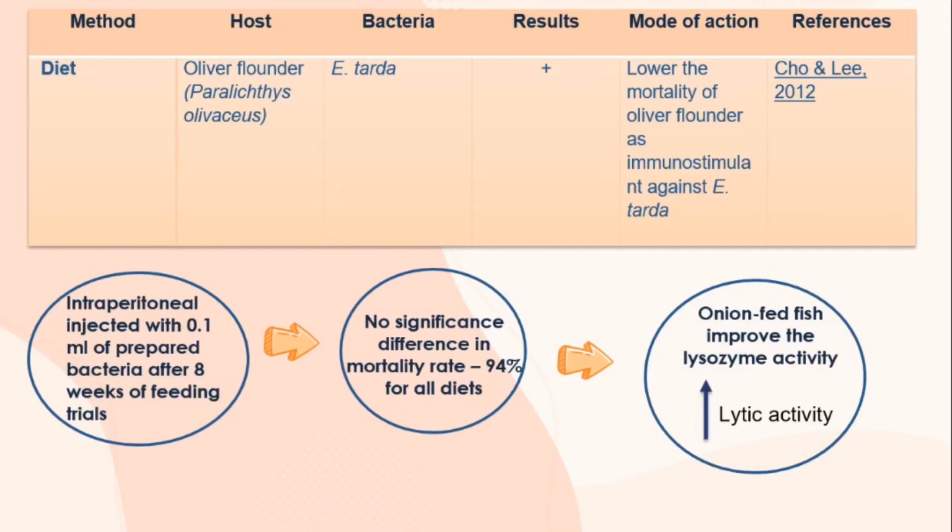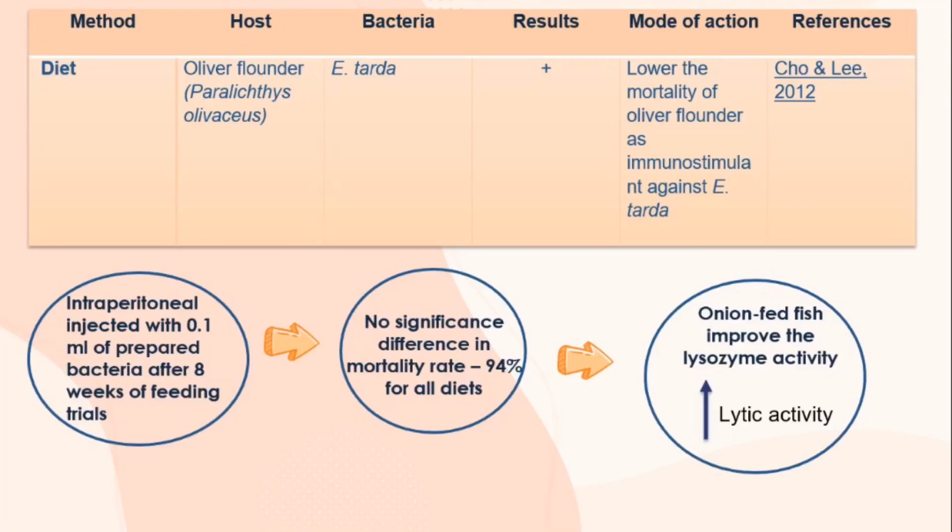Then, Cho and Lee studied onion powder formulated with fish meal in an olive flounder feeding trial. The fish were injected with bacteria after 8 weeks of feeding, and the outcome showed no significant difference in the mortality rate, as all of the diets consisted of 94%. Cho and Lee stated that lysozyme activity in the fish will improve, as it is an important index of innate immunity in the fish.